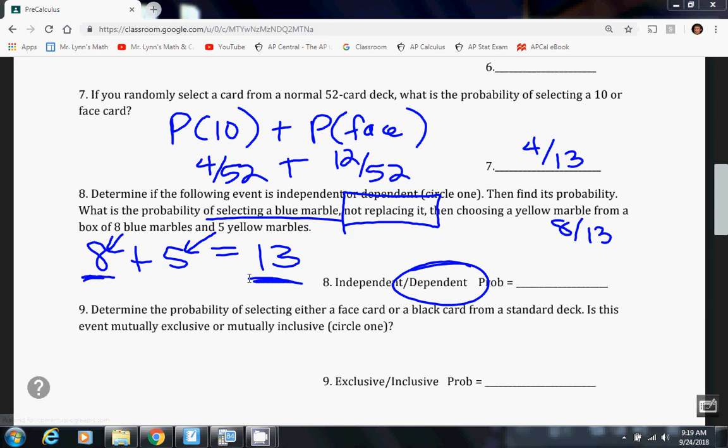Okay, there are 12 face cards, so we get 12 out of 52 for the probability of it being a face card. Half the cards, 26 of them, are black, so that's 26 out of 52. And 6 of the 12 face cards are black, because half are red and half are black. So we set that up, and once we reduce that, it becomes 8 over 13.